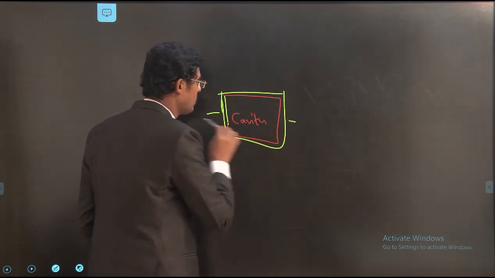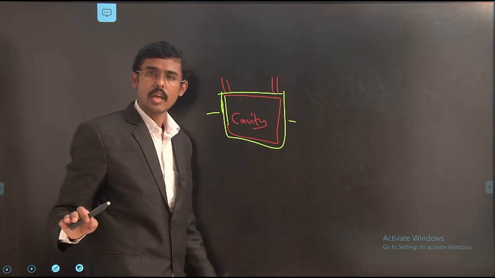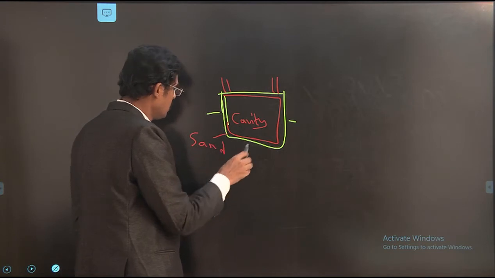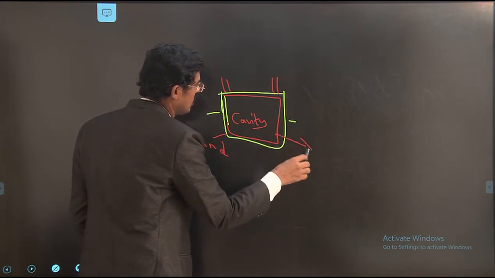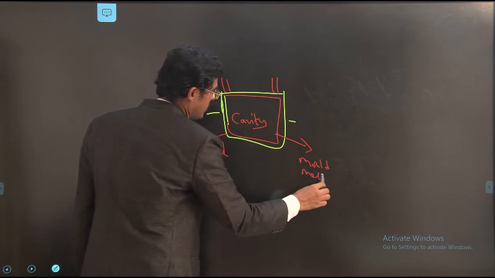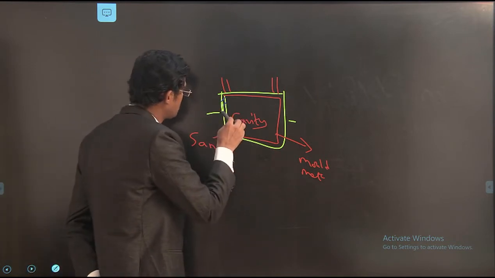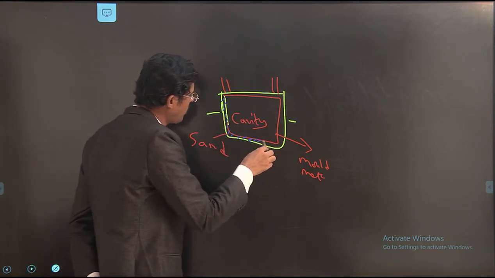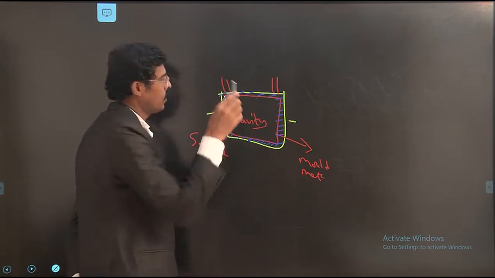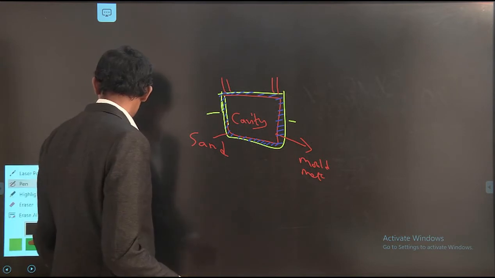We have to fill here. Riser, feeder, pour basin, all are okay. This is the sand. This red color is the mold, metal. There is a gap you can see. So there is a gap between these two. After pouring, a small micro level gap is there. This gap, evolution of gases will be there.